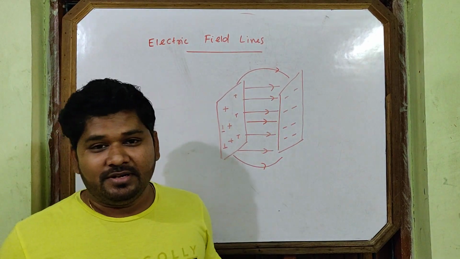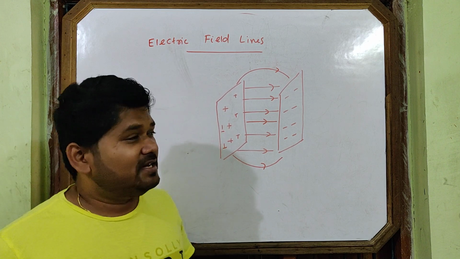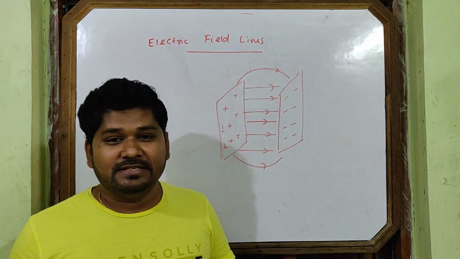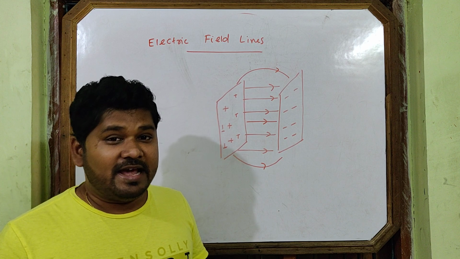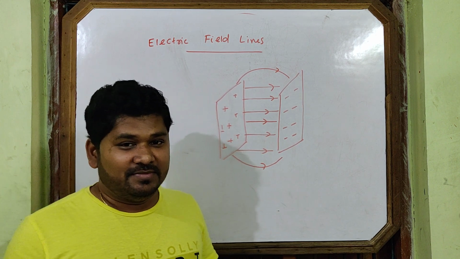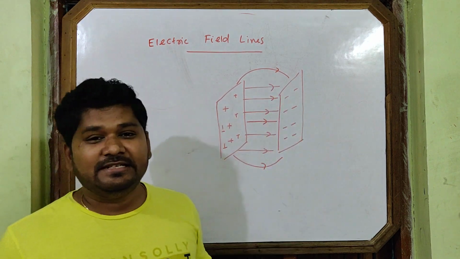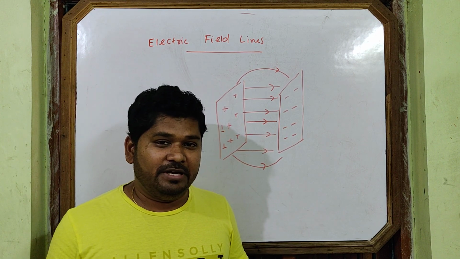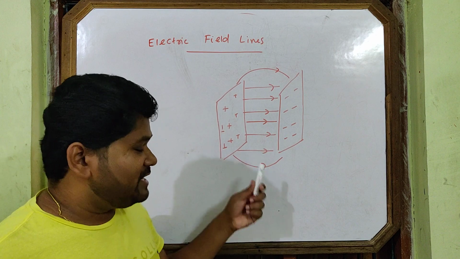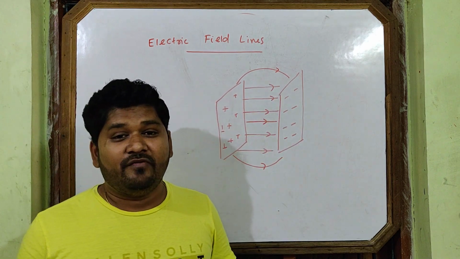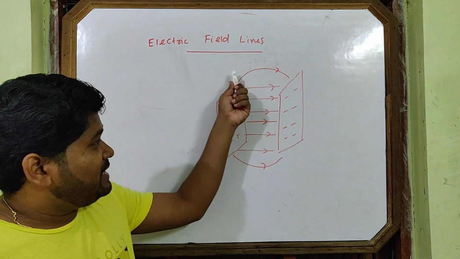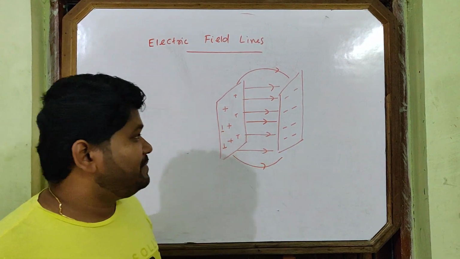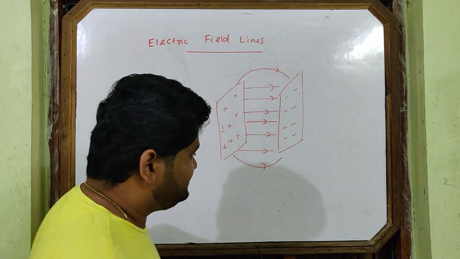There is one word here. The phenomenon of bending of lines is called dash. Okay, that is called fringing of field. You may not get that in your textbooks. That is called fringing of field. Bending of lines of force at the edge of a plate is called fringing of field.